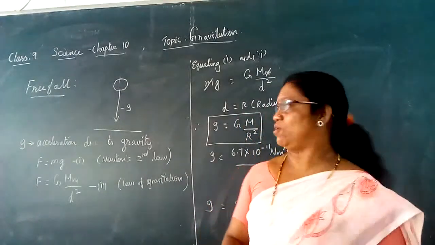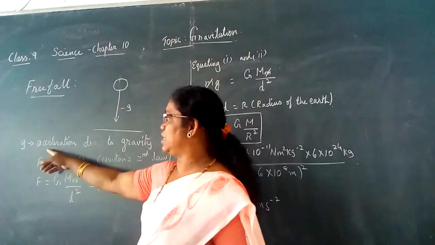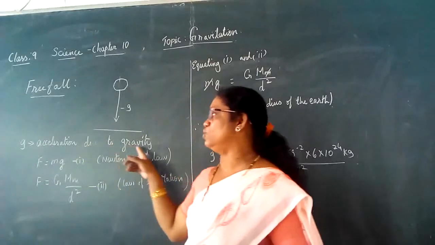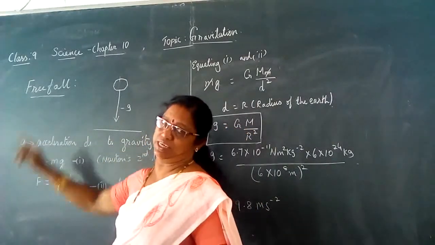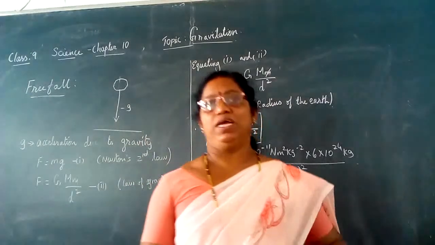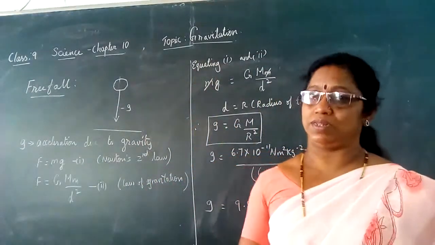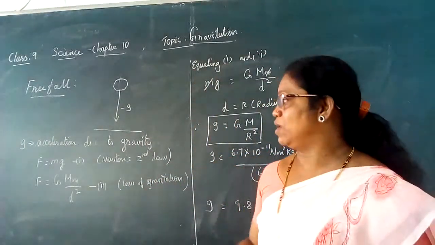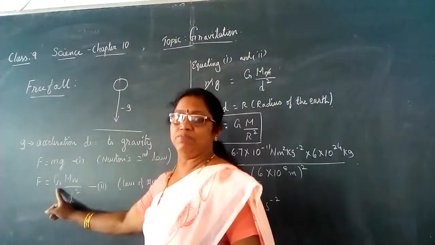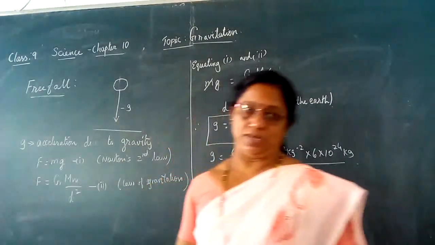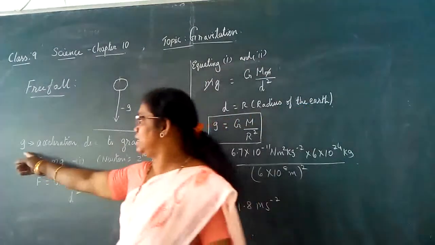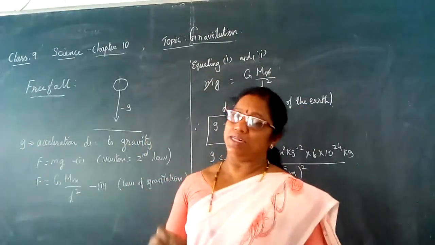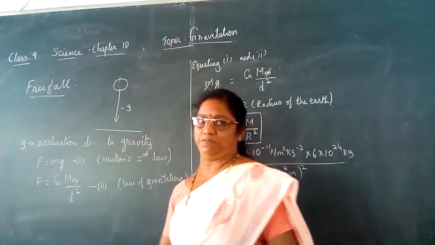Hence we call it the acceleration due to gravity, and it is represented by small letter g. Already you have studied about capital G. What is that capital G? It is the universal gravitational constant, and small letter g represents the acceleration due to gravity.